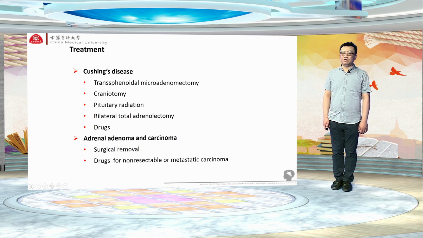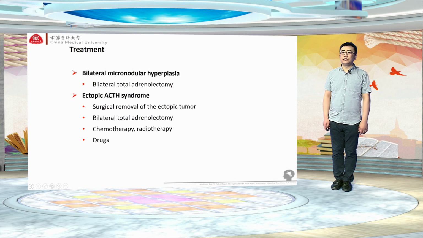And then let's come to the treatment. For Cushing's disease, the best treatment is transsphenoidal microadenomectomy. And for some tumor, if it is very large, we can do craniotomy, pituitary radiation, and bilateral total adrenalectomy. And sometimes we can use drugs for those patients who cannot receive operation. And for adrenal adenoma and carcinoma, also surgical removal is the first choice, and we can use drugs for non-resectable or metastatic carcinoma. For bilateral micronodular hyperplasia, we can use bilateral total adrenalectomy.